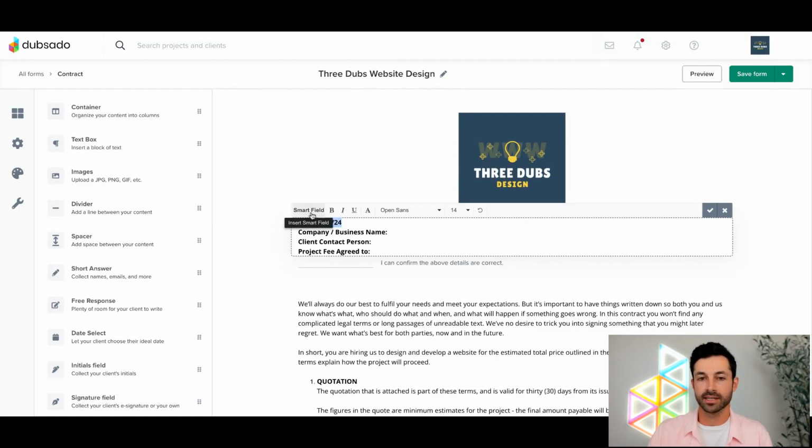So I'm just going to highlight that date. I'm going to say smart fields. And here within this smart field toolbar, this is how we access all of our main smart fields that we can use to populate information into other places of Dubsado. So in this case, I would be looking for a date field. So I'm going to scroll over to date fields, and then I'm going to say medium date. As you can see here, that little chunk of code just got added in, and it always begins and ends with brackets, those double brackets. Whenever you see something in Dubsado that's double bracket on the beginning and the end, that is a smart field.